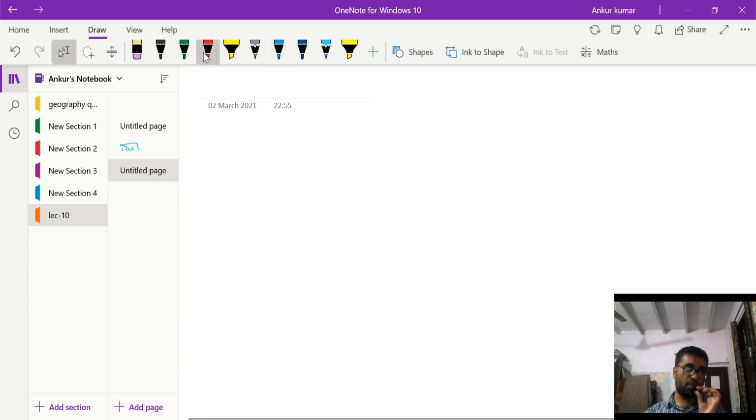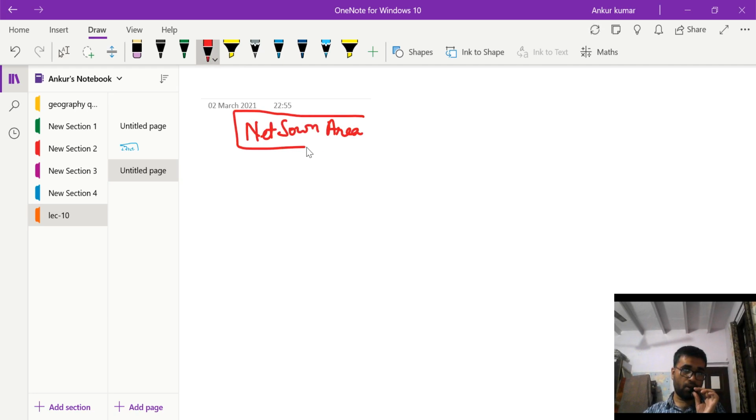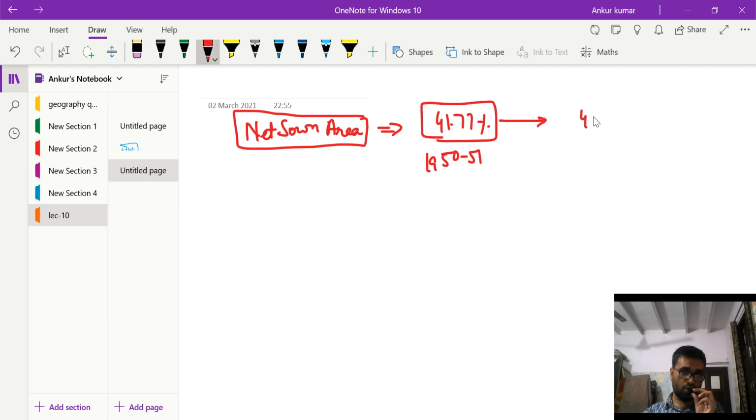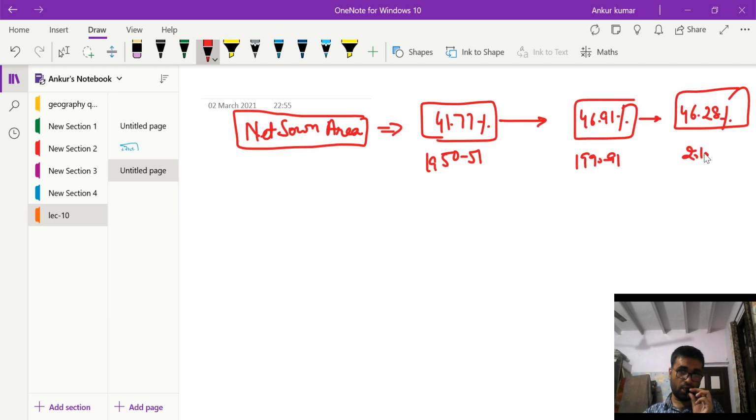Now, first of all, the first trend that we will see is the net zone area, जहाँ पर एग्रीकल्चर किया जाता है बेसिकली, right. So the net zone area was 41.77% in 1950-51. This area increased to 46.91% by 1990-91. Further this area decreased from 46.91 to 46.28% by 2010-11.